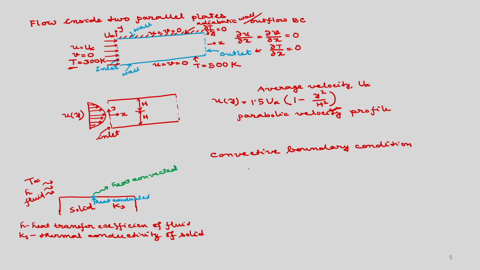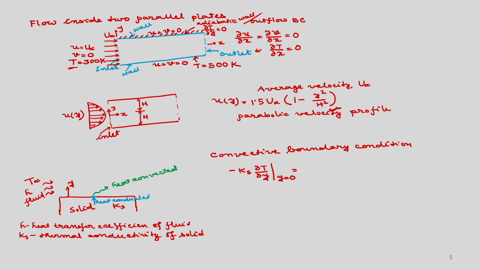So, now we are doing the energy balance, heat conducted. What is heat conducted? This is your y, and you can write minus k s del T by del n, or since y is the normal to this surface, del T by del y at y is equal to 0. Okay. So, that is the heat conduction taking place, and at y is equal to 0 we are finding the heat flux, and it is equal to whatever heat is convected.